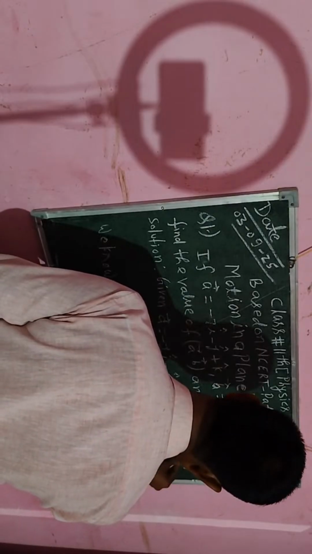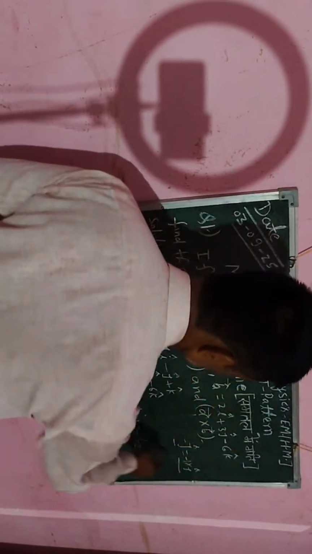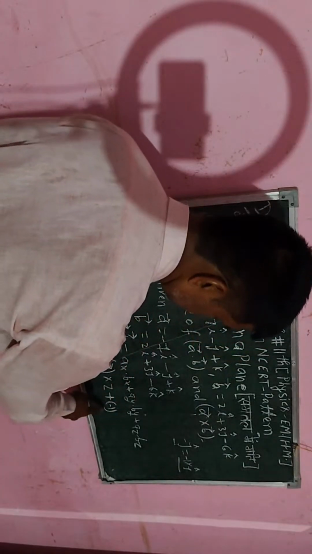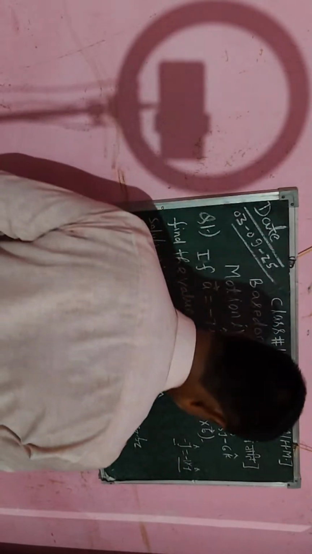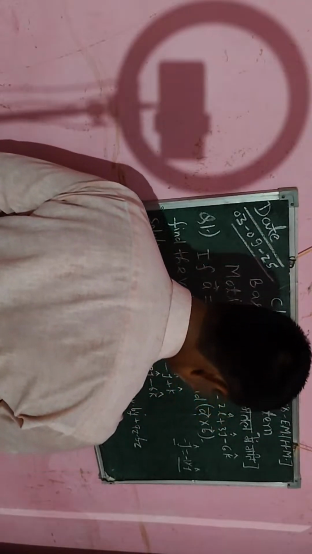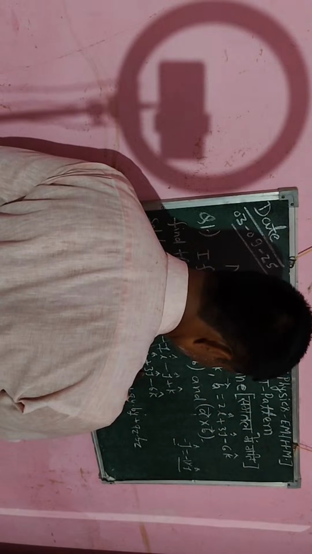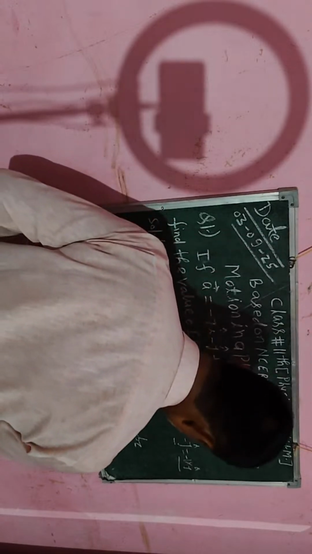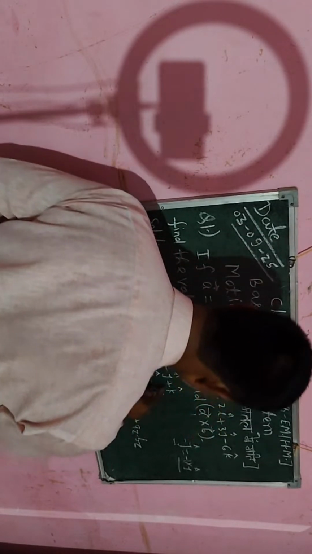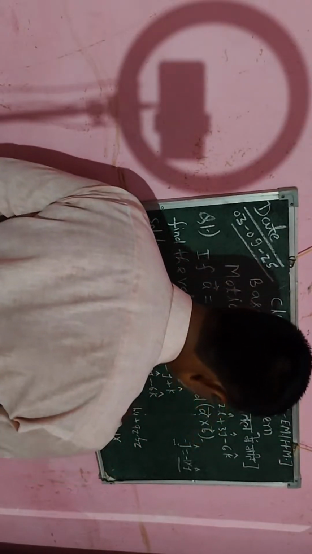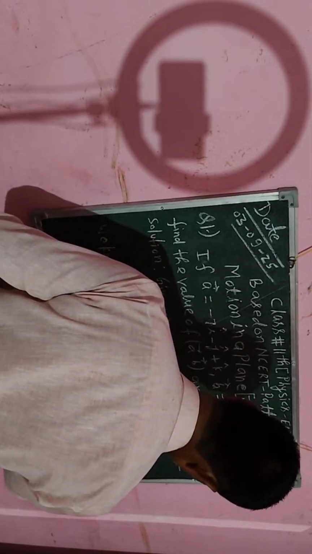So both will be the same, because here minus 1 is the coefficient of vector j cap, therefore I have written minus 1. Again the coefficient of vector j cap in vector b is 3, so here I write 3, plus az, the coefficient of k, is 1, and the coefficient of bz is minus 6, so minus 6 is written here.